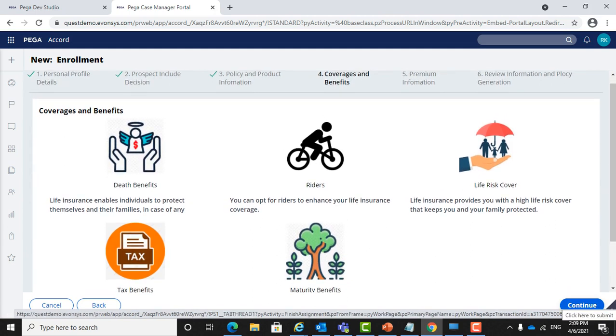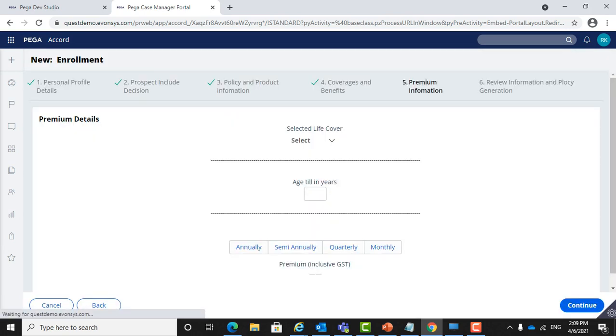After checking the screen, the user can go to the next screen. Again, this information we are getting through a web SOAP service only, created following the Accord XML standards. Here he can select a life cover amount, and enter the age till which he is interested to pay the premium.